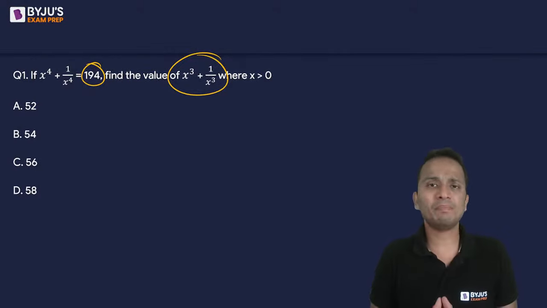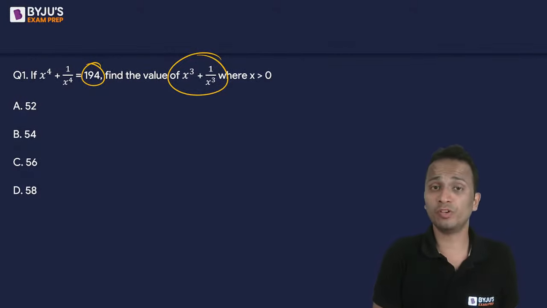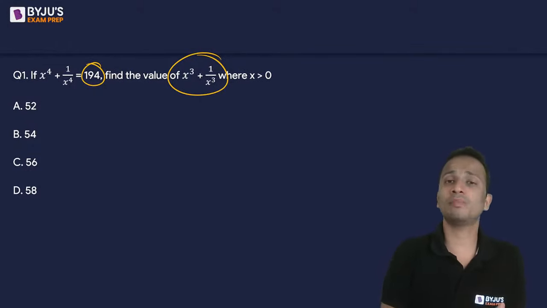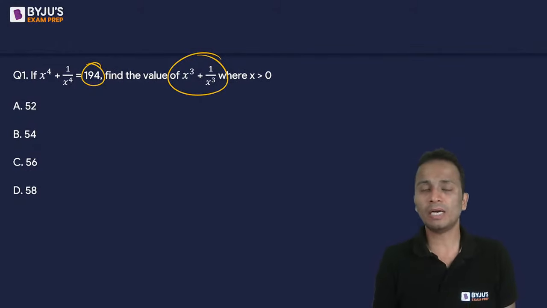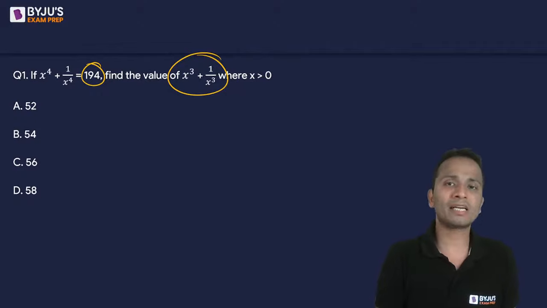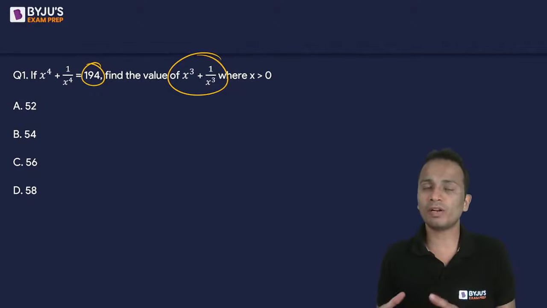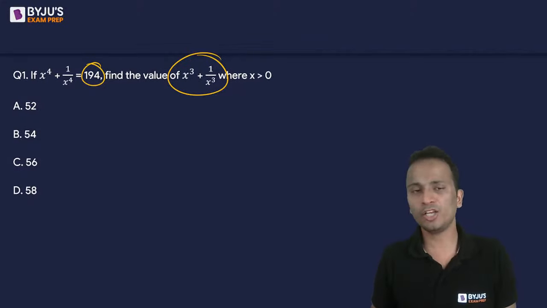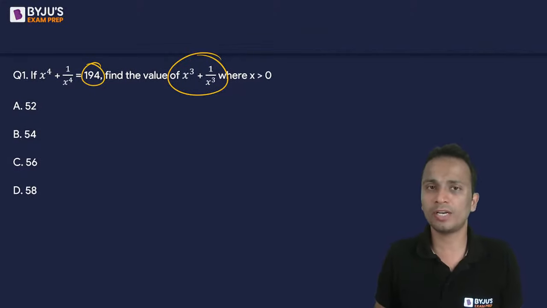That can be managed through the sections of verbal and LRDI. But again, when I'm saying that it is possible but not practical, I mean that it is not practical to cover up everything through verbal RC and LRDI, and you are not even touching quantitative ability.